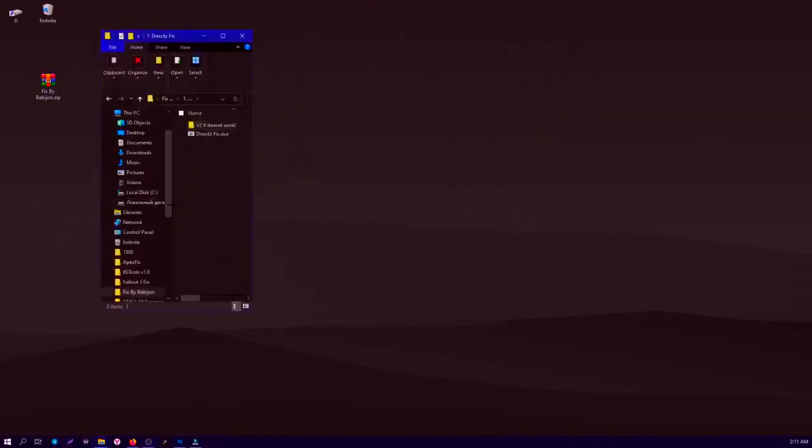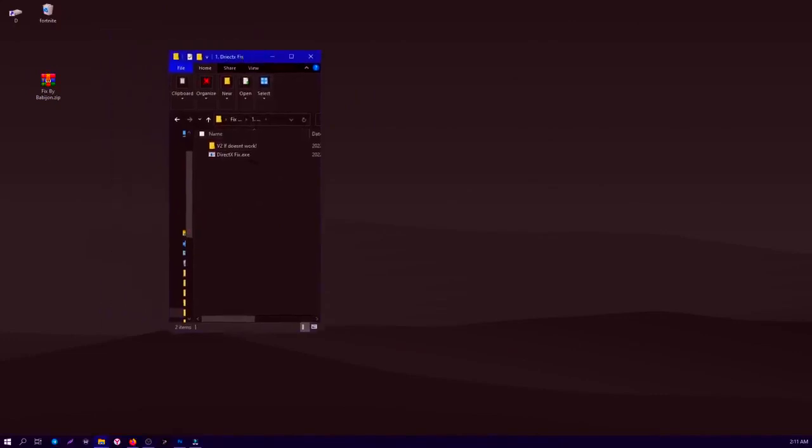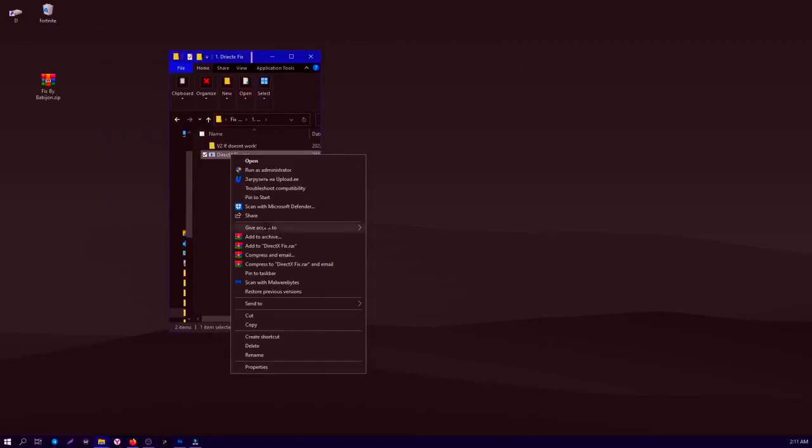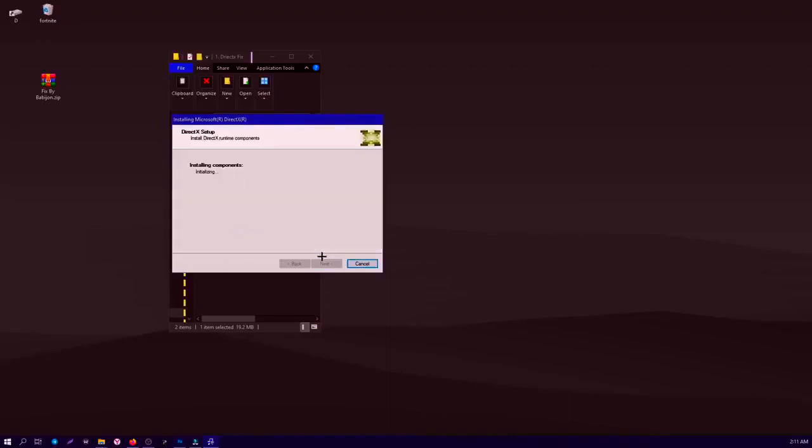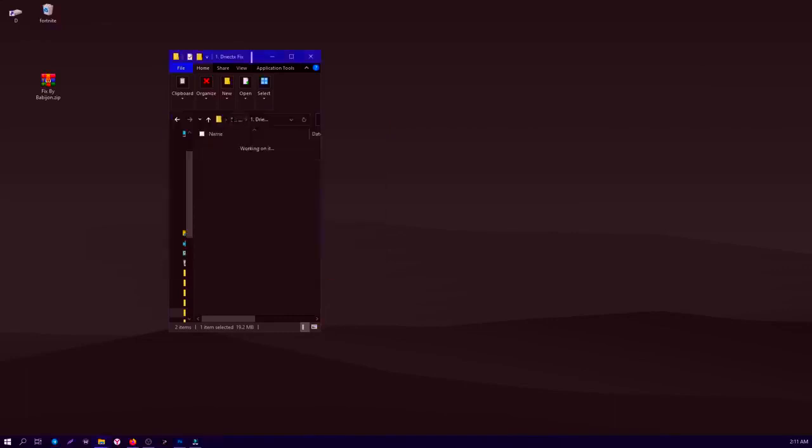Next step, open the DirectX Fix folder and open the file. In case the file does not start, open the folder v2. Open the installer and follow the instructions, as shown in the video. Open the second folder and run the next installer.